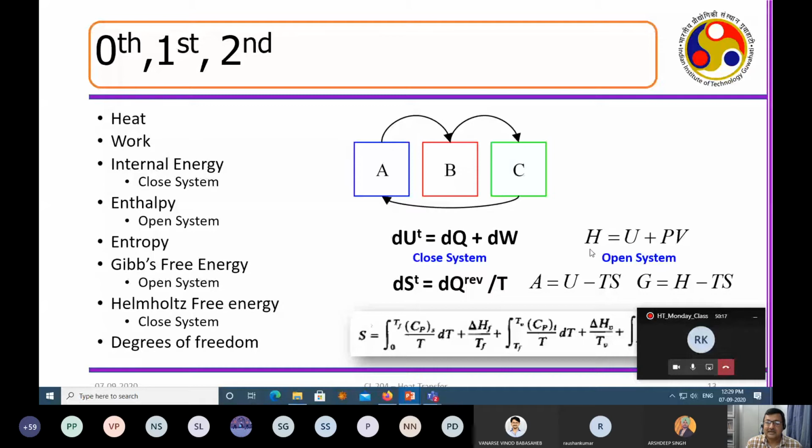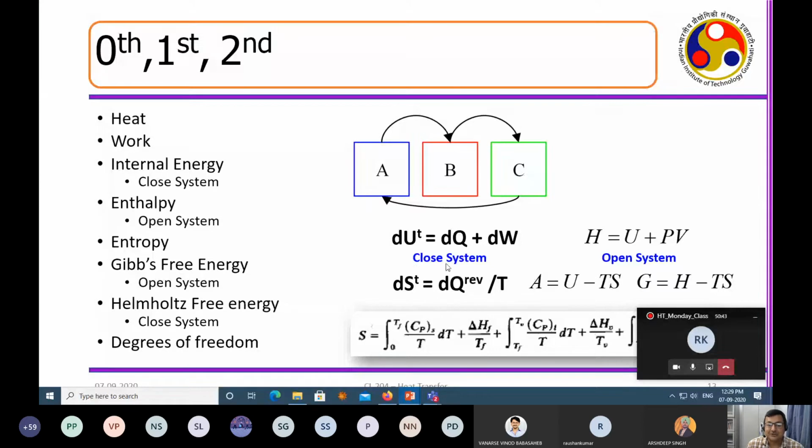The only difference is that this is true for an open system and that is true for a closed system. So internal energy and enthalpy are all parameters. If you are using enthalpy for a system, that means it is an open system. And if you close down the system and calculate enthalpy, that means you are basically calculating the internal energy. Now the second law gives you what? The second law gives you dS.